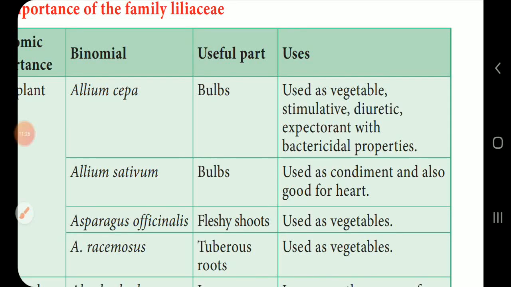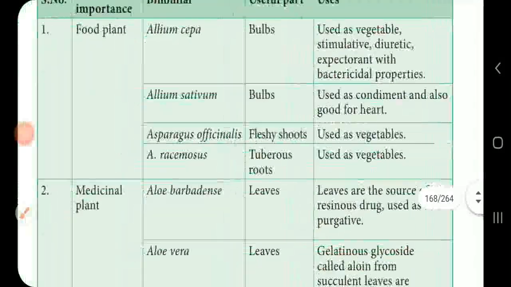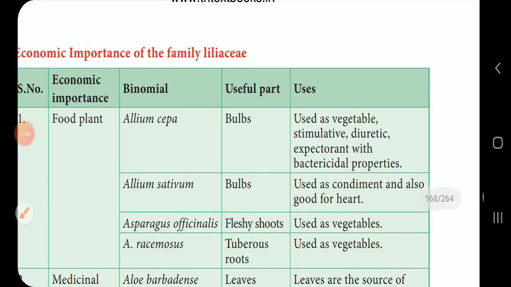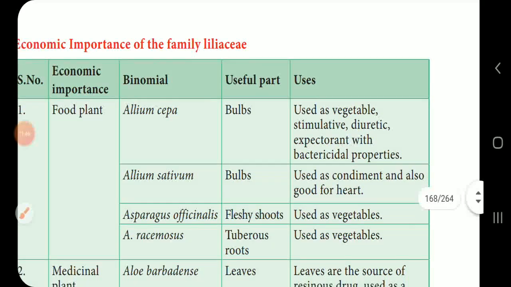And Asparagus officinalis, which has fleshy shoots. The fleshy shoot is the edible part, and they are used as vegetables. Like this, in Asparagus racemosus the tuberous root is used as a vegetable. Next, if you observe, all these are the food plants: Allium cepa, Allium sativum, Asparagus officinalis, Asparagus racemosus.